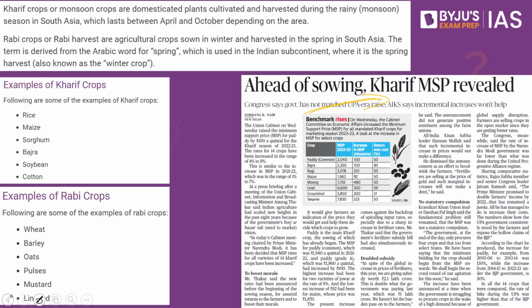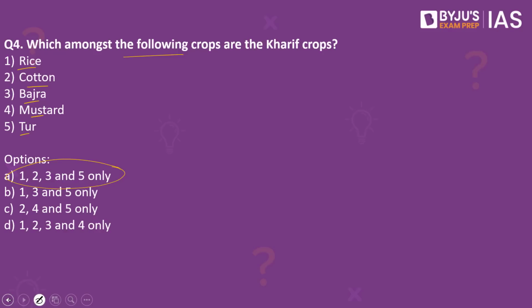When we look into the options, what do we have? We have the Kharif crops, which include rice, maize, sorghum, bajra, soybean, and cotton. And when we speak about Rabi crops, it includes wheat, barley, oats, pulses, mustard. Since mustard happens to be a Rabi crop and not a Kharif crop, the answer to this would be 1, 2, 3, and 5 only. What are the Kharif crops?